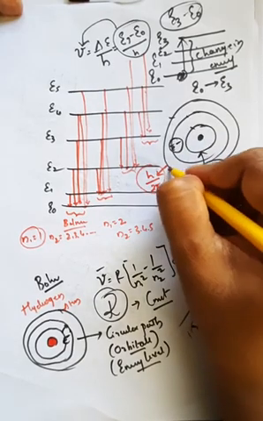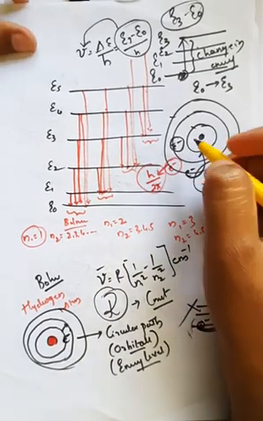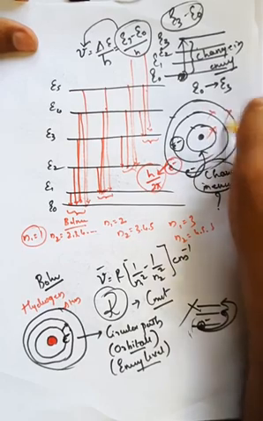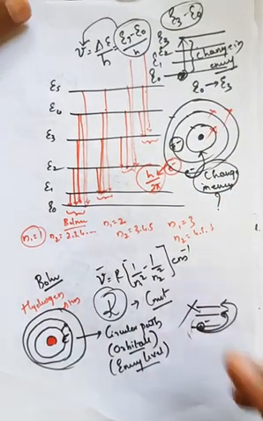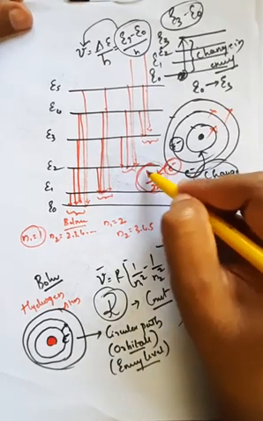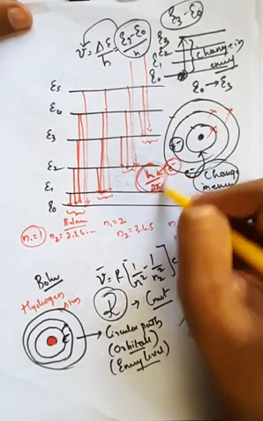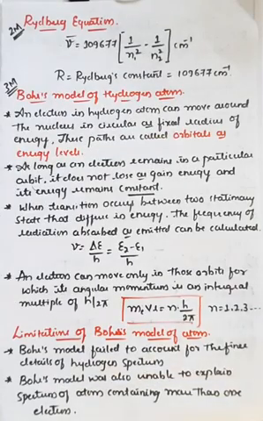Only in that orbit can you see the probability of the electron. So it has a specific capacity. That is the fourth important postulate of the Bohr atomic model of hydrogen.